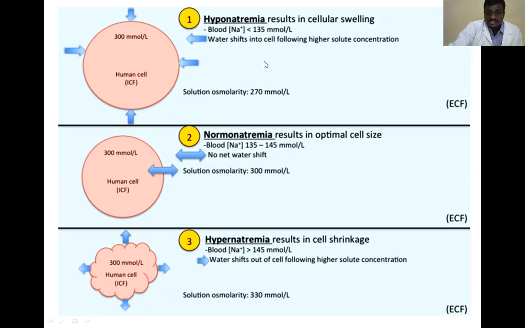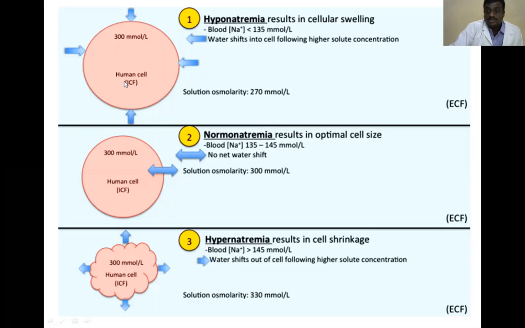Here, this is the extracellular fluid. This is the cell, containing intracellular fluid. When the sodium concentration in the extracellular fluid is reduced, immediately the water present in the extracellular fluid diffuses into the intracellular fluid. Whenever this water diffuses into the intracellular fluid, swelling of the cell takes place. When sodium is greatly reduced, there is a chance that more water diffuses into the intracellular space.